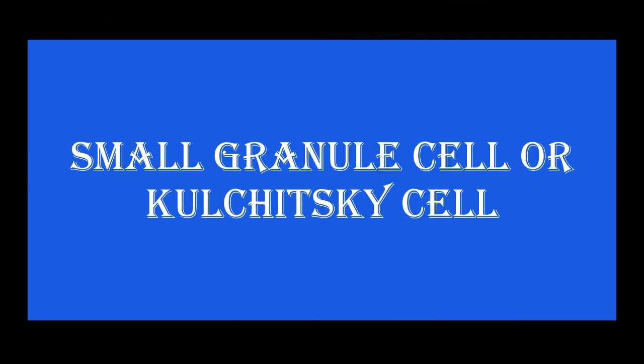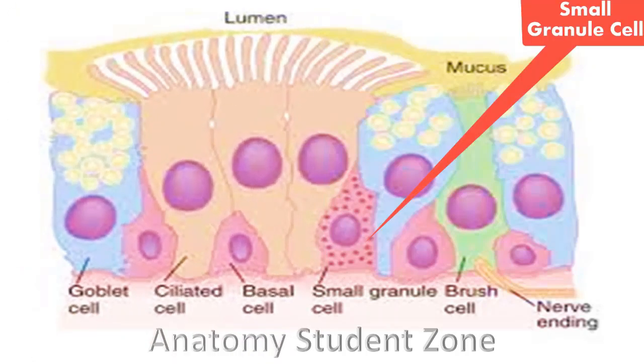The last cells of the respiratory epithelium are small granule cells or Kulchitsky cells. These are so small that they are difficult to distinguish on a routine preparation, but we can identify them on the basis of the numerous dense core granules they have, and these granules are 100 to 300 nanometers in diameter, as their name indicates, granule cells. So they contain these small granules. Like enteroendocrine cells of the gut, they are also part of the diffuse neuroendocrine system.